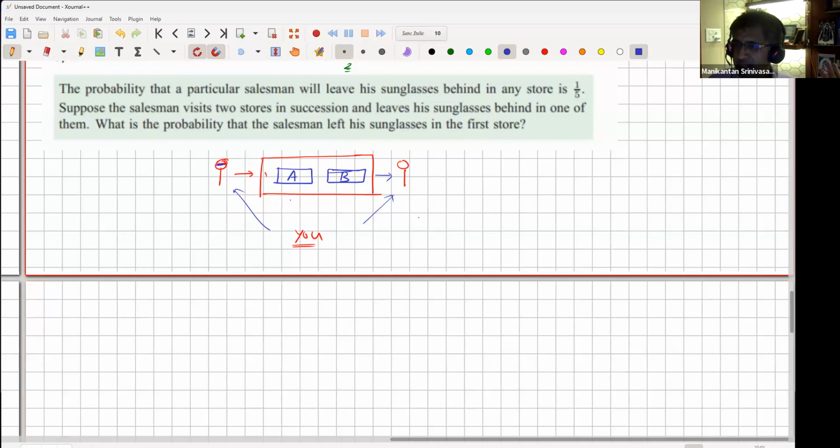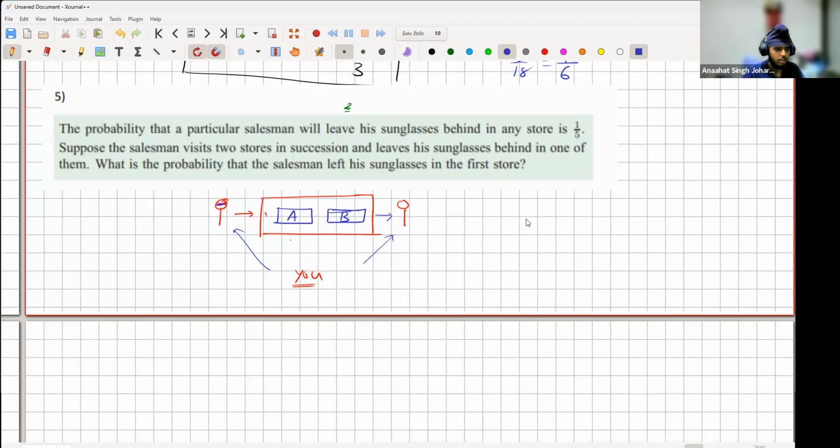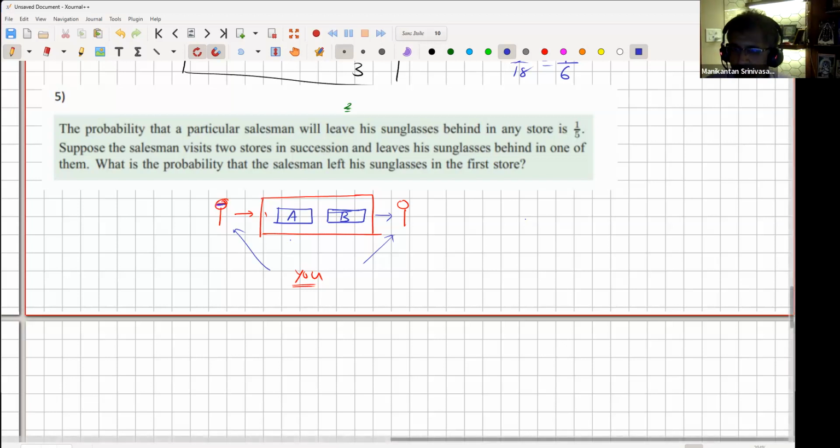Now he's coming out, and now you're asking this question, right? The setup is clear to everyone at least? Anahat, you were missing in action for some time. All okay? Were you there for the conditional probability, Anahat? The fourth one, no, but it's fine. I got that. But you understood the concept, right? Okay, cool. Did you get an answer on this one, Anahat? The salesman question, the glasses, question 5. I did, but it's definitely wrong. It was very weird. I got 1/2. I also got 1/2, but I don't think that's right.